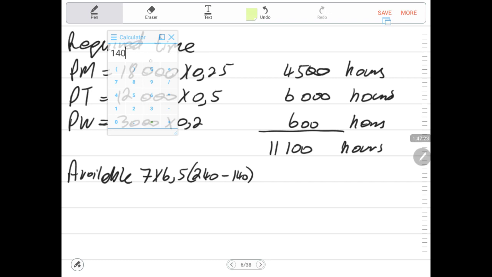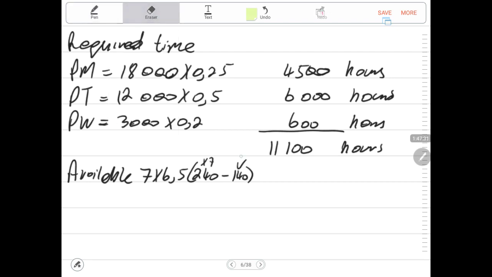Each employee is entitled to the same 240, so we can say 240 times 7 minus 140. Or else, if we don't multiply by 7, then we say minus 20. If we deduct 20, that will still be okay.